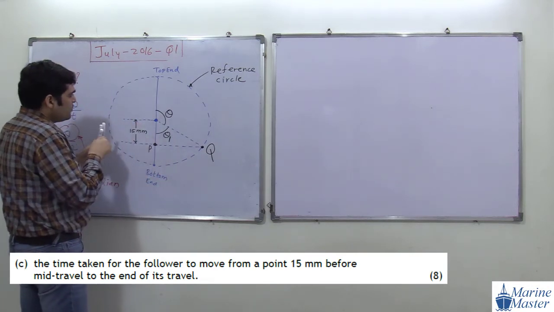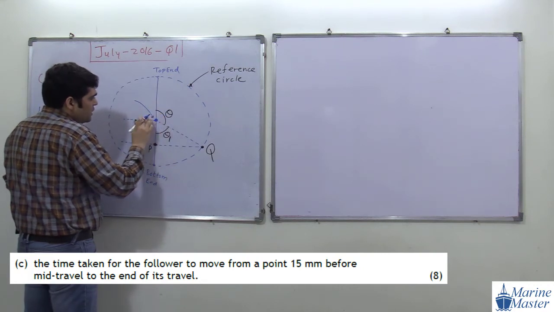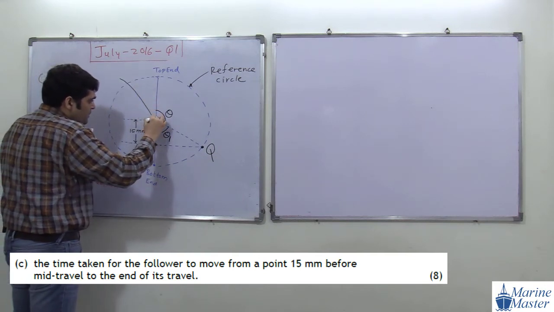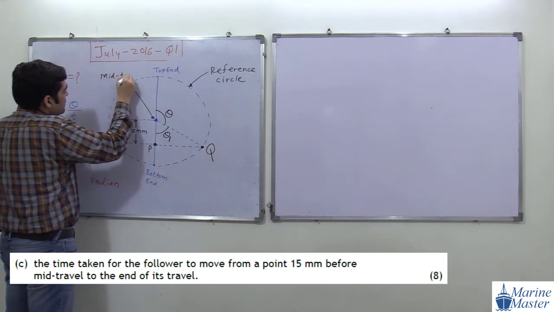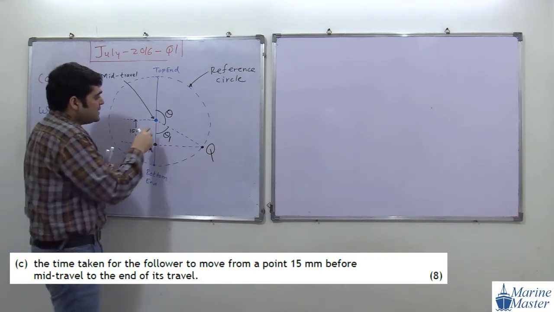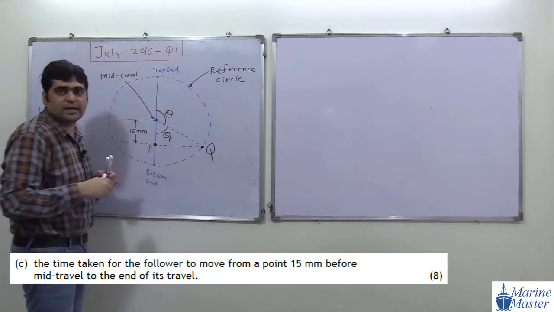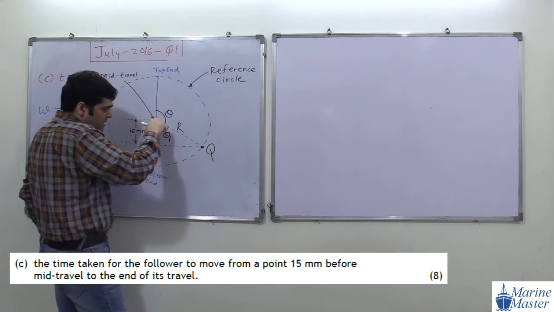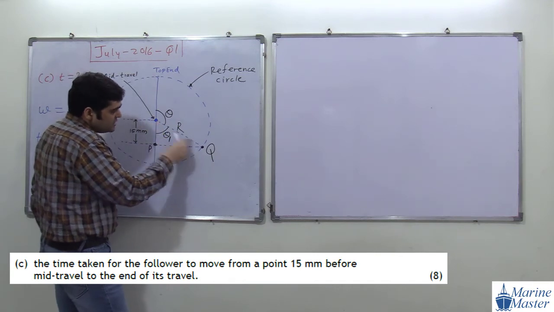So what will this point be? This point will be our mid travel, or fixed point. And from this point to this point is the radius of the circle. This radius of the circle will become our amplitude of SHM, R. From the mid travel, or center point of this circle, to this point is our amplitude R. So the same distance will be here, R.